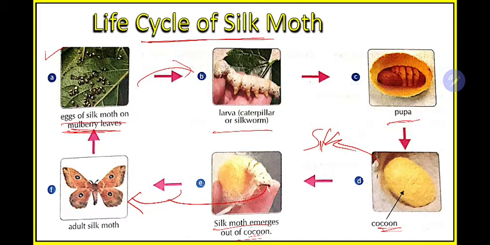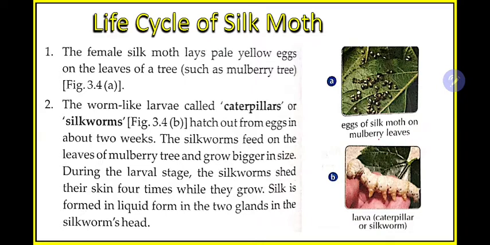From the egg, first it will develop to a stage known as larva, the caterpillar or silkworm. Then from this stage the next will be pupa. Then from the pupa will come the cocoon, and from the cocoon we get the silk, and from the remaining the silk moth will develop. So let us go into detail.